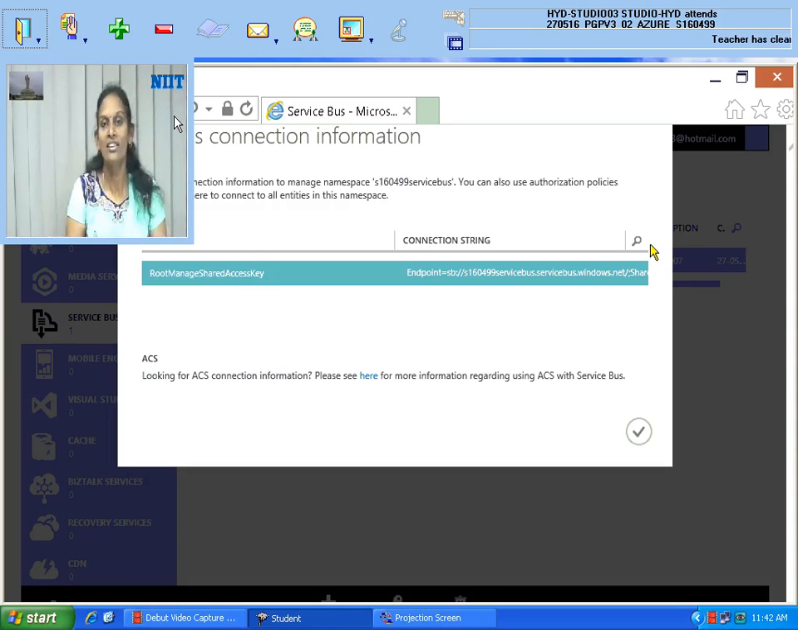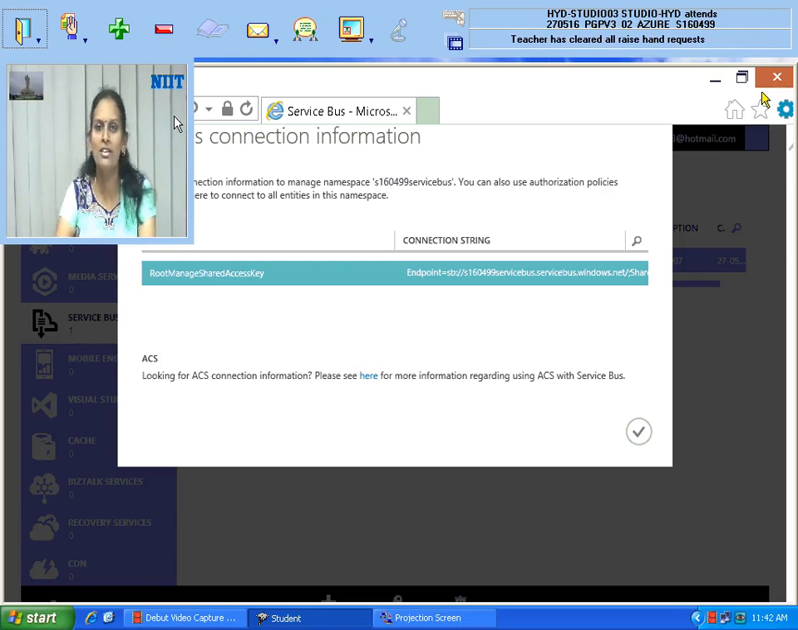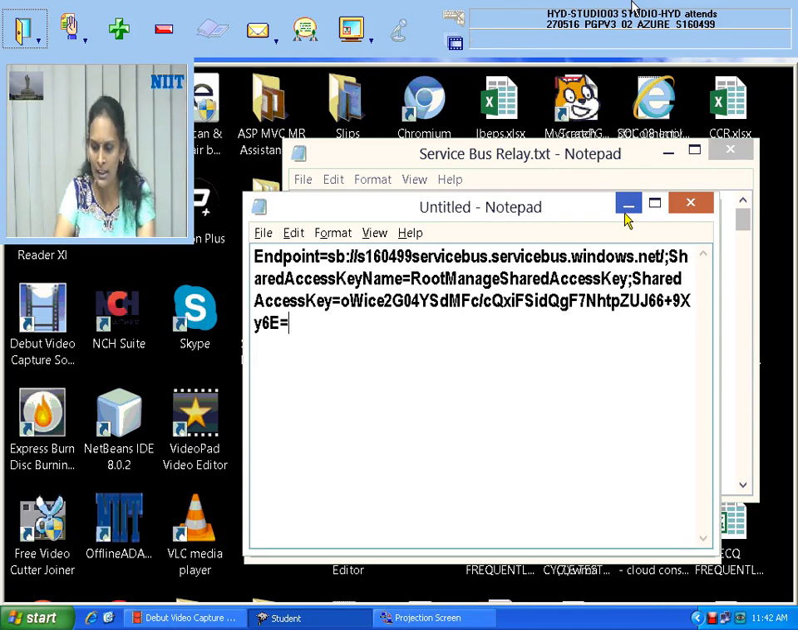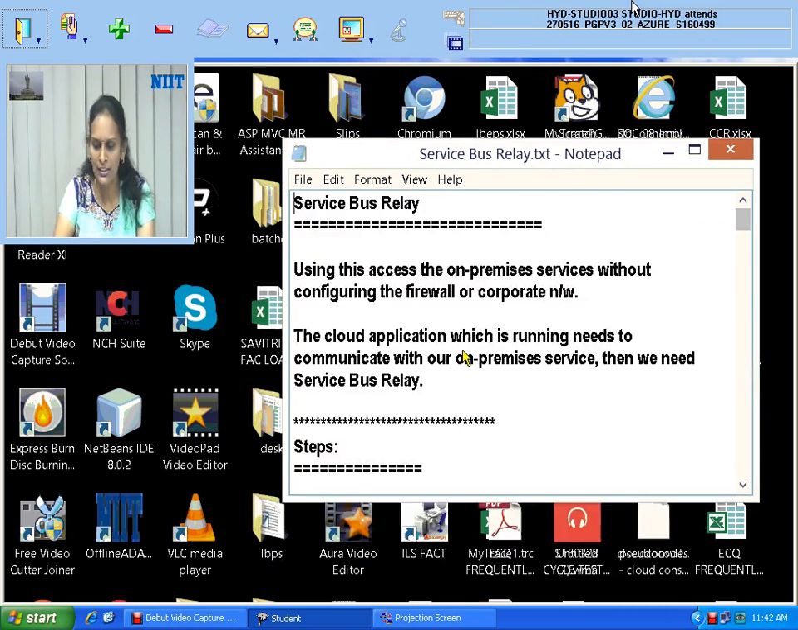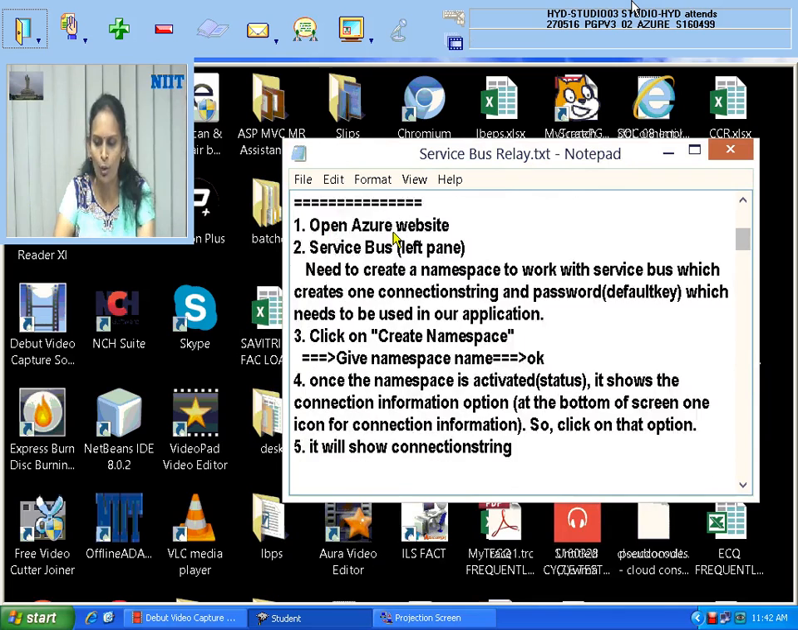So now what is the next step? Creating the WCF service. So how can I create the WCF service? I'm going to my Visual Studio. Just minimize your existing portal, and this notepad also you minimize. And here is what I said in this relay. The second steps I told you, create the Azure website and create the service bus. All these steps I have told, which are completed.